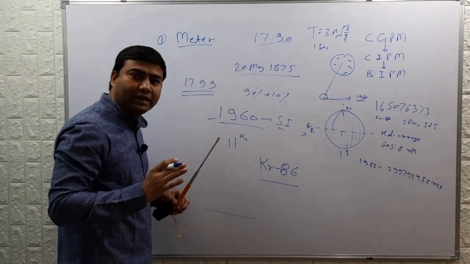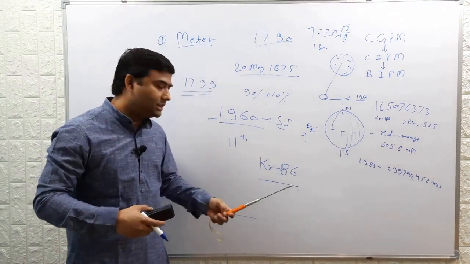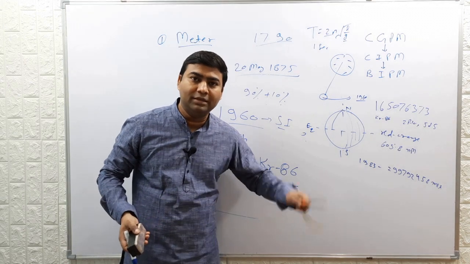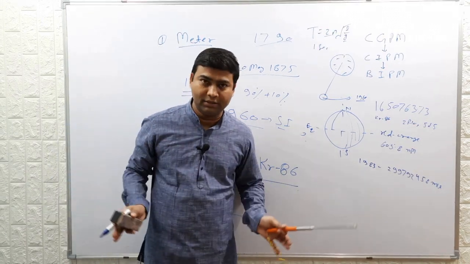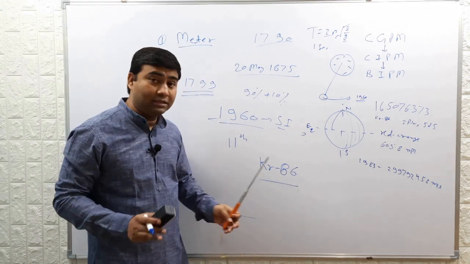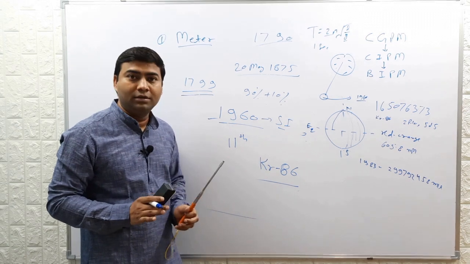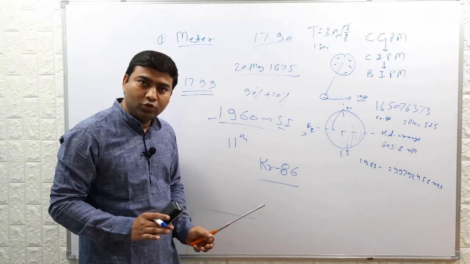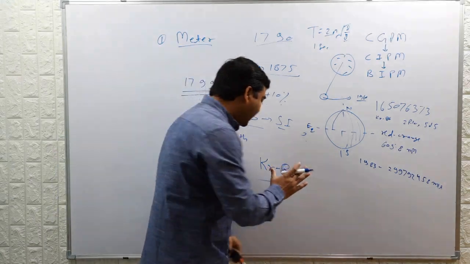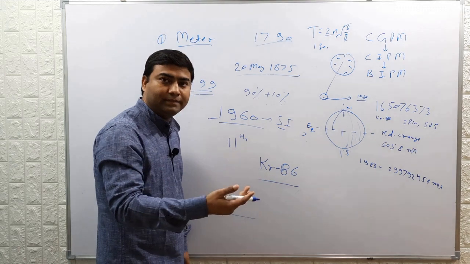Krypton 86 is a gas and a stable isotope. Don't think Krypton 86 is a radioactive isotope continuously emitting some radiation. It's not like this. Krypton 86 is a stable isotope of krypton, which is inert. It's a gas.